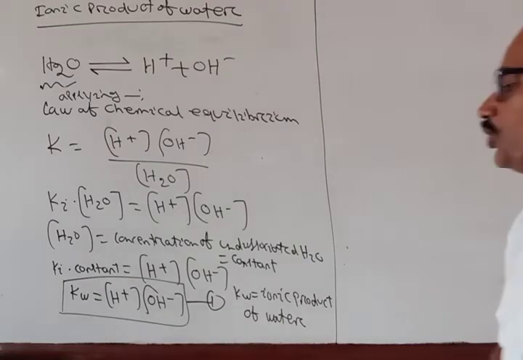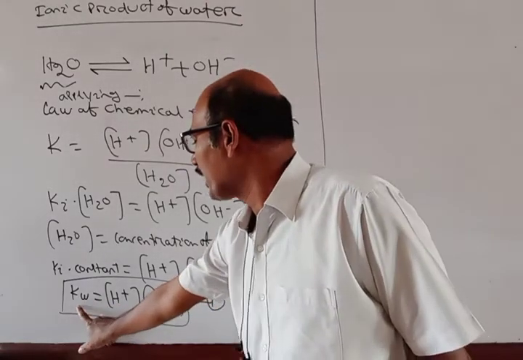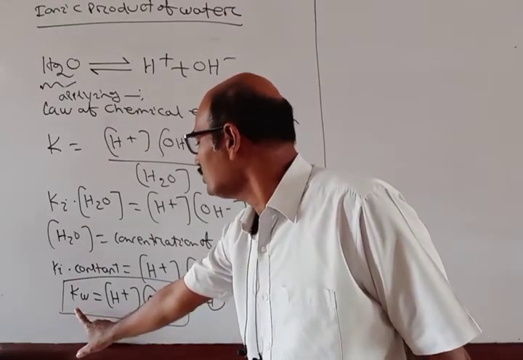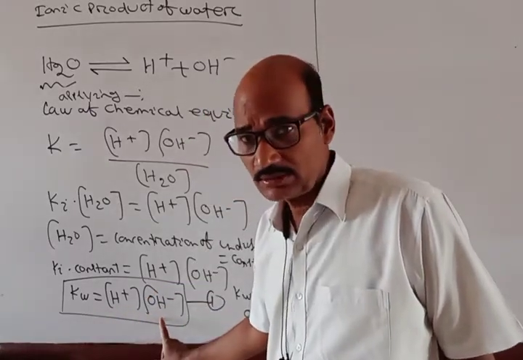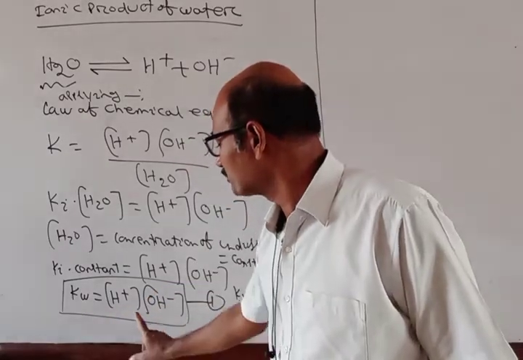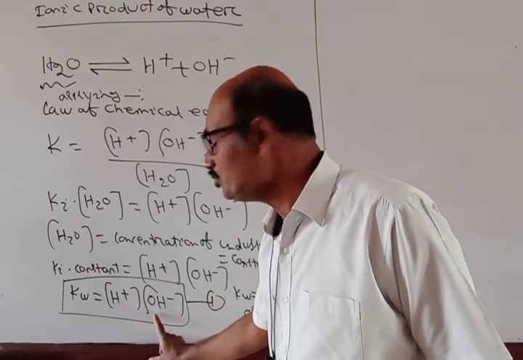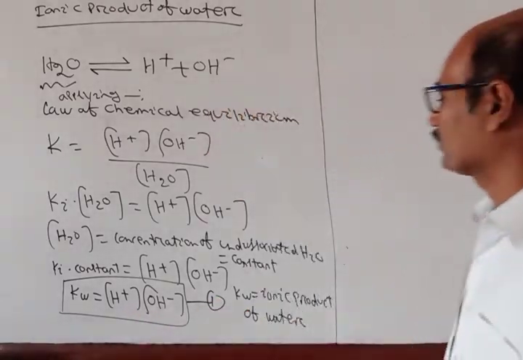Okay. So Kw is equal to what? Ionic product of water, and this is equal to what? H plus into OH minus ion. That is your molar concentration of H plus ion and the molar concentration of OH minus ion. Okay.